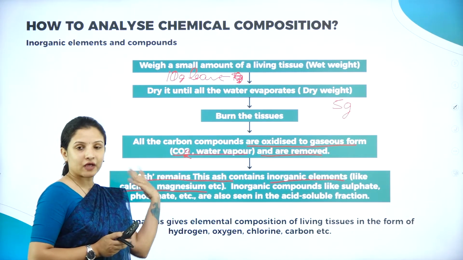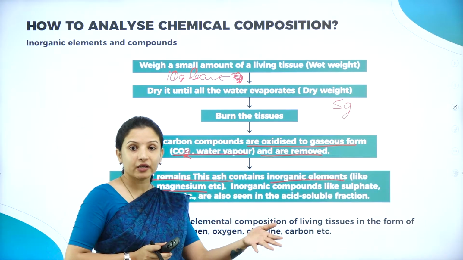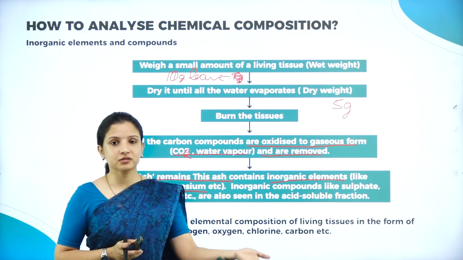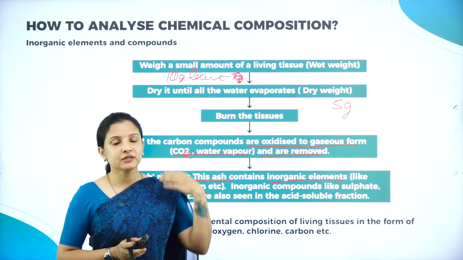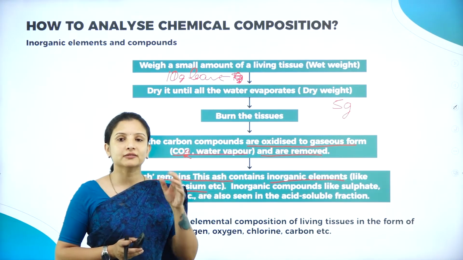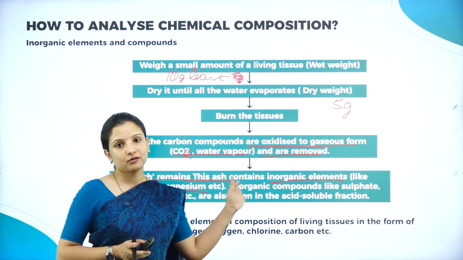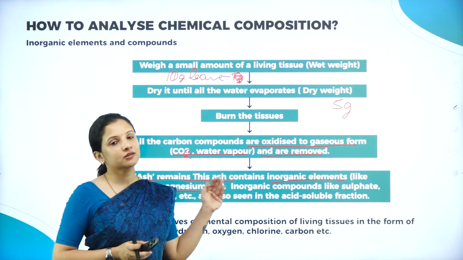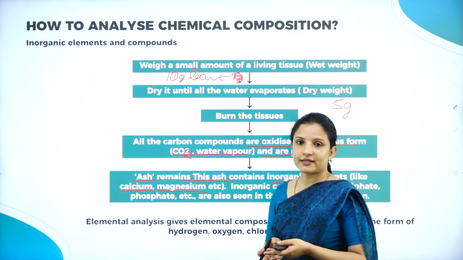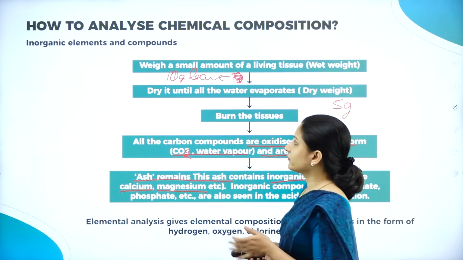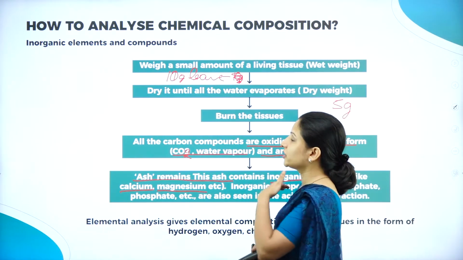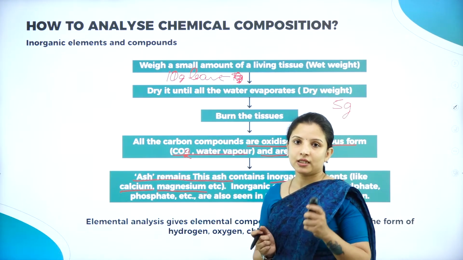If I'm not able to interpret those peaks, I'll take them to the chemist. The chemist, or the researcher in chemistry, will look at the peaks and give me the structure of the compound. By looking at the structure, I can say what that compound actually is. So this is how we analyze the experiment. These are two very important experiments which can be conducted in order to find out the carbon compounds and also the inorganic compounds that are present in a living tissue.